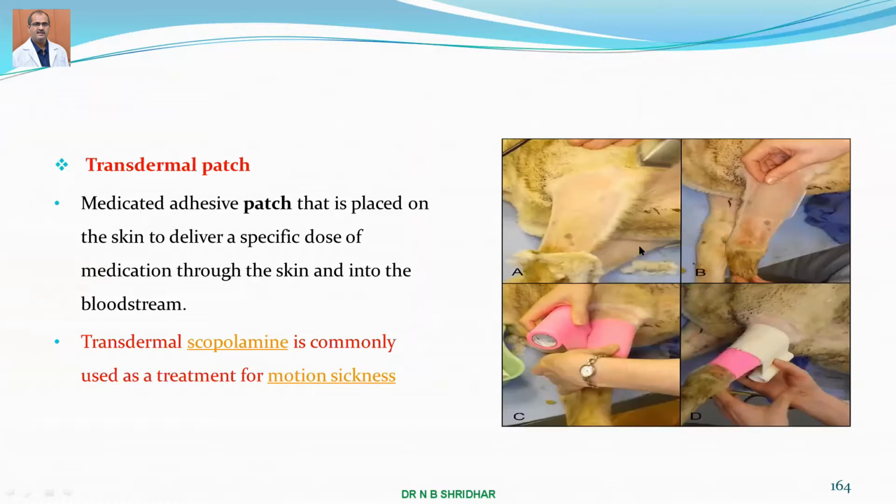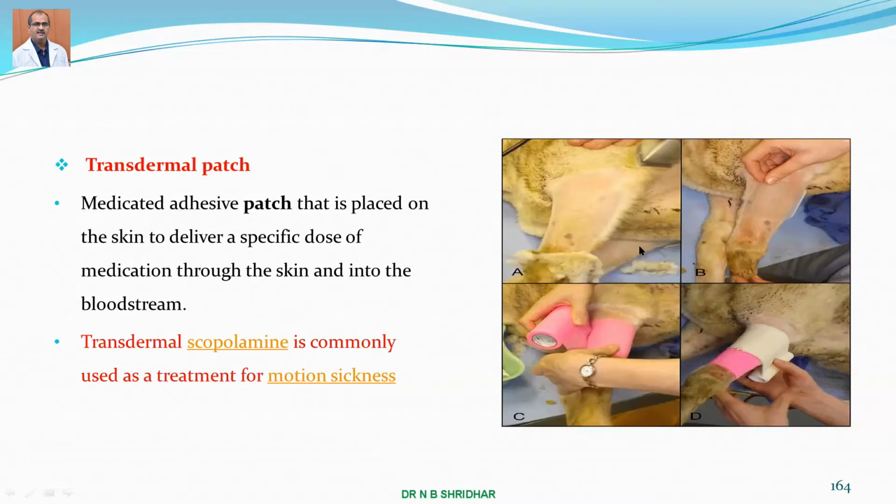And transdermal patch is a very commonly used medicated patch placed on the skin to deliver a specific dose of medication through the skin. Especially there is intradermal absorption, and scopolamine is commonly used as a treatment for motion sickness. Yes, many of you might have had motion sickness, or your friends or relatives. What is motion sickness? Whenever you are traveling in a bus, car or any other means of locomotion, there will be a vomiting sensation.